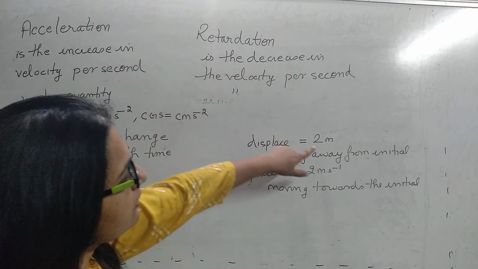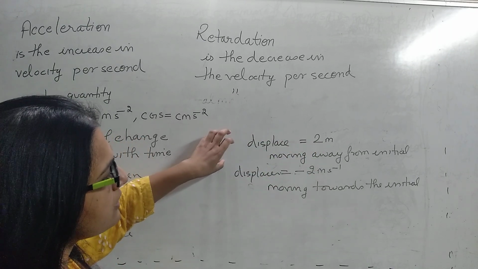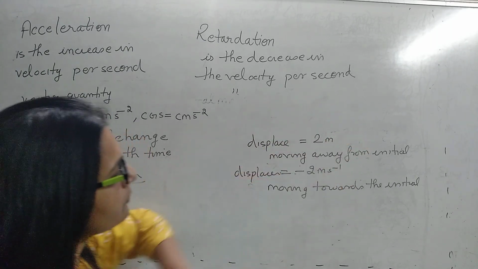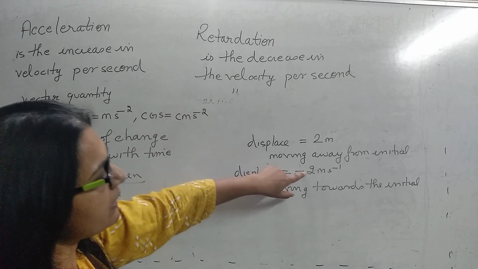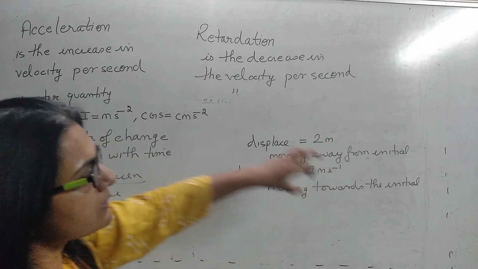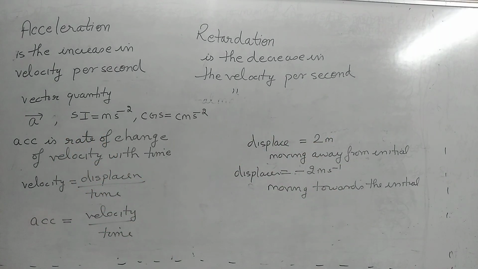If displacement is positive, that means the displacement is away from the initial position. If displacement is negative, that means displacement is towards the initial position.